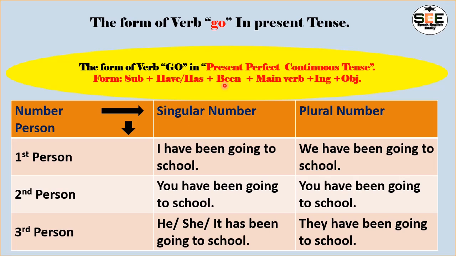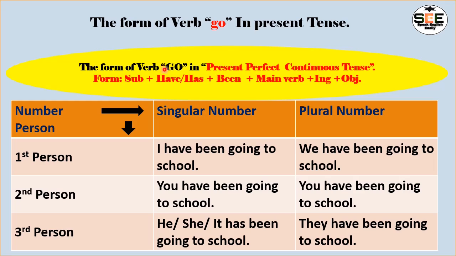Been is compulsory, that means the be verb's past participle form, been. It indicates the perfect form, that's why this sentence is perfect. And go is the main verb plus ing. It indicates the continuous, and that's why it is perfect plus continuous tense. And school is the object. Here have been indicates the perfect tense, and going indicates the continuous. That's why this sentence is known as perfect continuous tense.